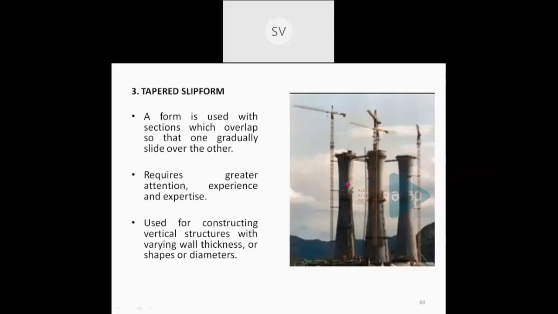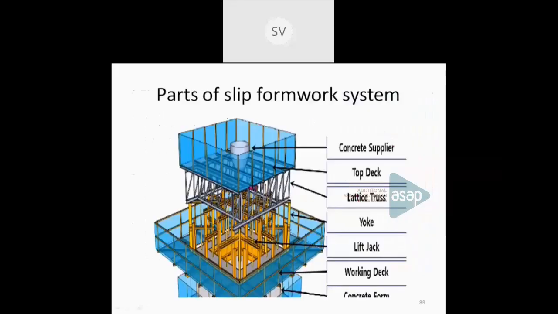This shows a vertical slip formwork system in which the concrete is supplied through this one. Then it is provided with yokes, these are the yokes. Then top decks will be provided. Hydraulic or lift jacks will be given here. And these are the platforms provided for the workers to stand, provide reinforcement and support. That is the working deck. So these are the parts of a slip formwork system.